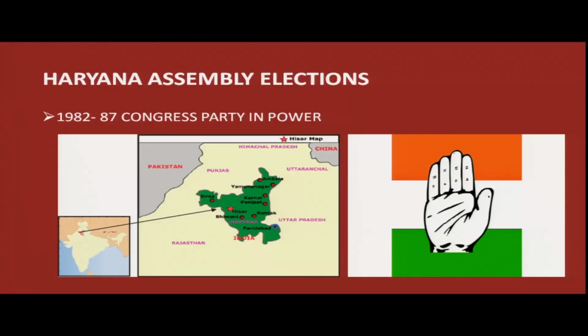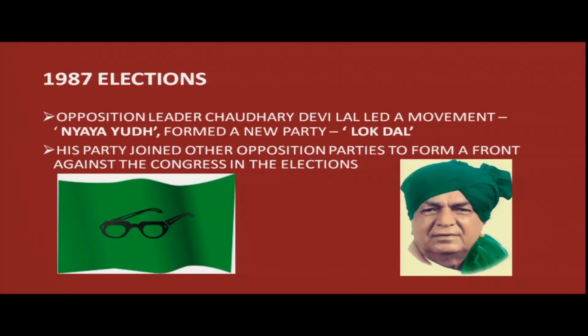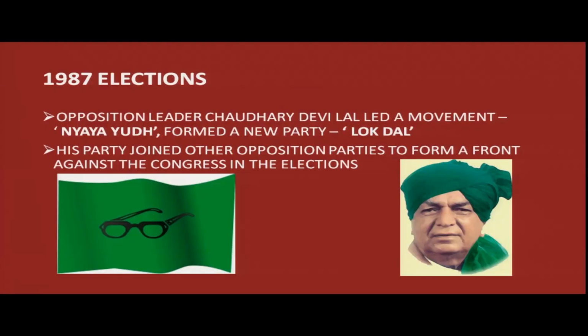In 1982, the Congress party came to power and ruled Haryana till 1987. In the 1987 elections, things took a different turn. Opposition leader Chaudhry Devi Lal led a movement called Nyay Yudh and formed a new party called the Lok Dal. His party joined hands with other opposition parties to form a front against the Congress in the elections.